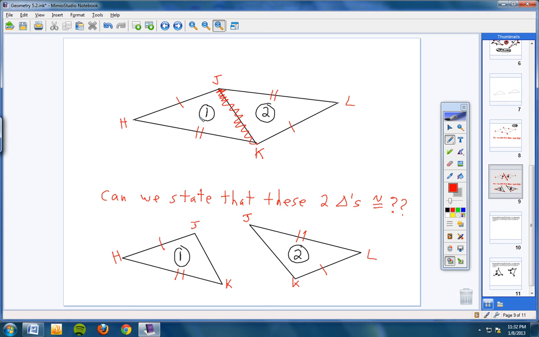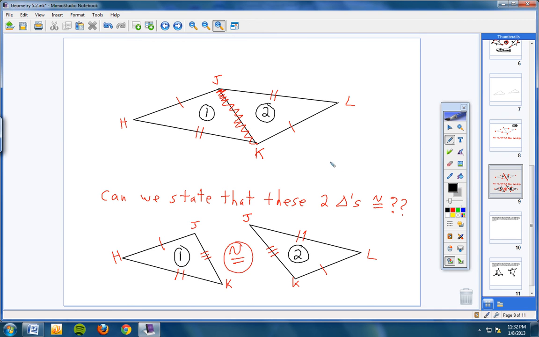Well, obviously JK and JK are the same side, so they have to be congruent. So I can put 3 slashes there and 3 slashes there. So my question to you is this. Do I have 3 sides here congruent to 3 sides over here? Yes, I do. And anytime one triangle has 3 sides congruent to 3 sides in another triangle, the two triangles have to be congruent. So the answer to this question right here is yes, these two triangles are congruent.